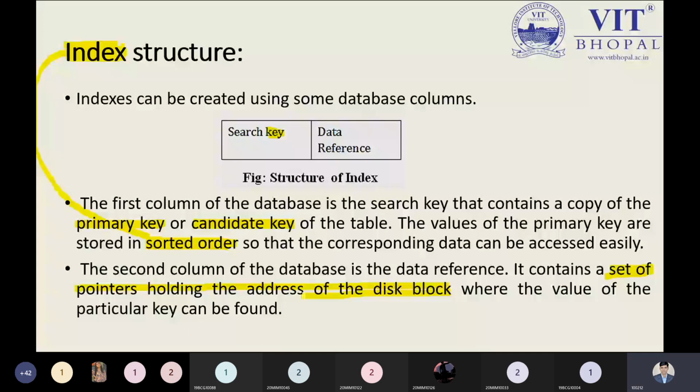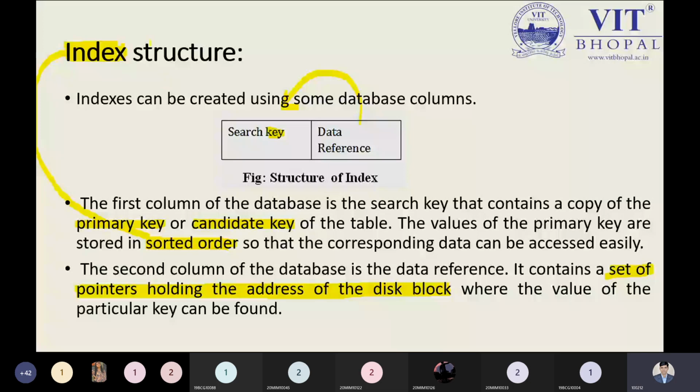So the data reference will keep the pointer of the search key, and this key can be the primary key. So that can be the index structure in our system.